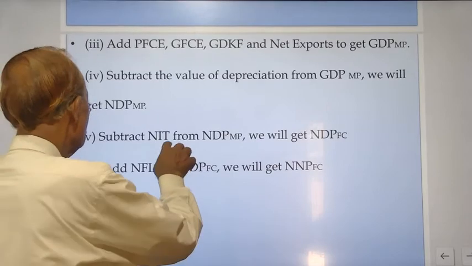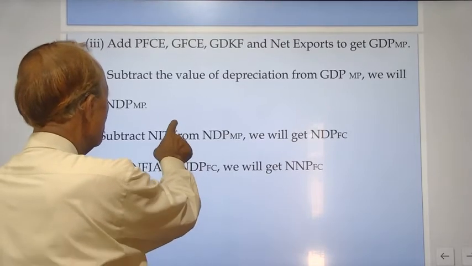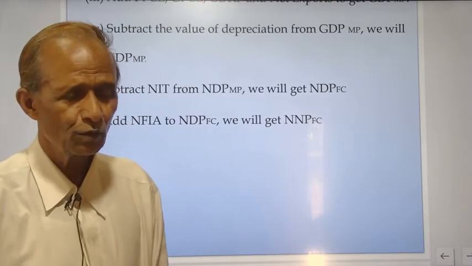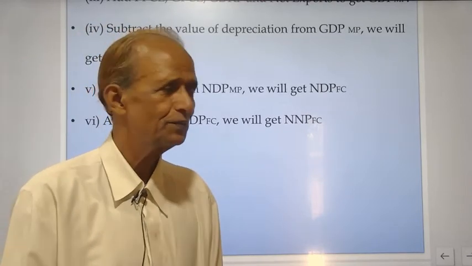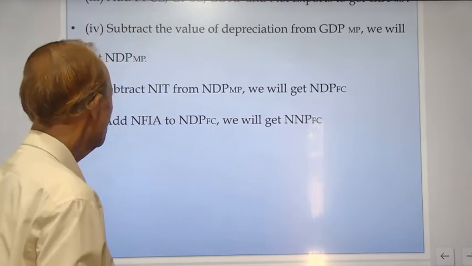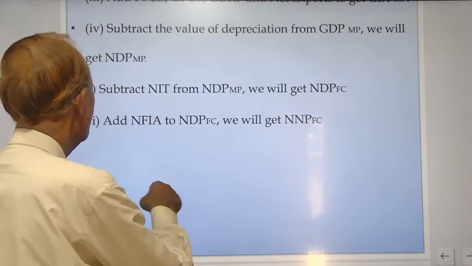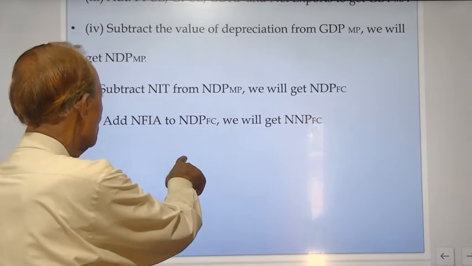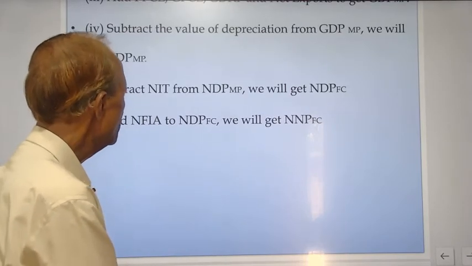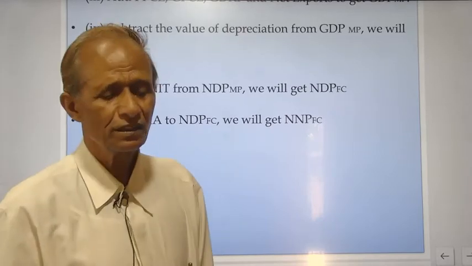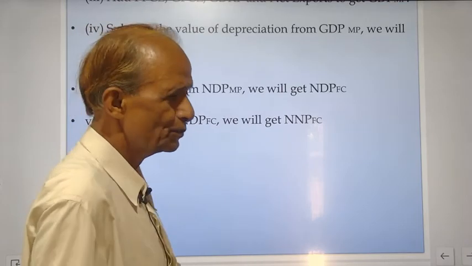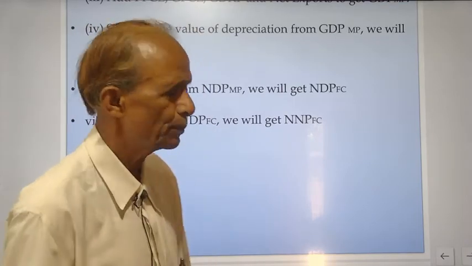And if we subtract net indirect taxes, then we will get NDPFC. Now national income will be NNPFC. So from NDPFC, if you want to get NNPFC, you should add net factor income from abroad. So NNPFC according to expenditure method will be NDPFC plus net factor income from abroad.